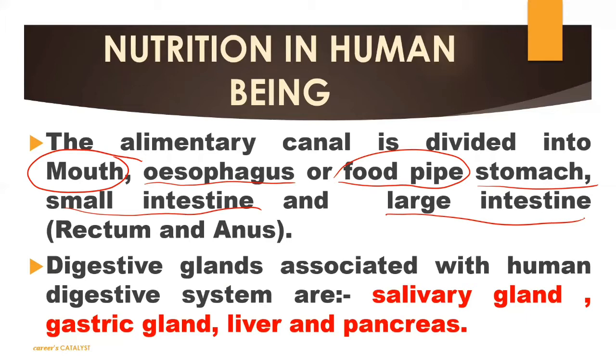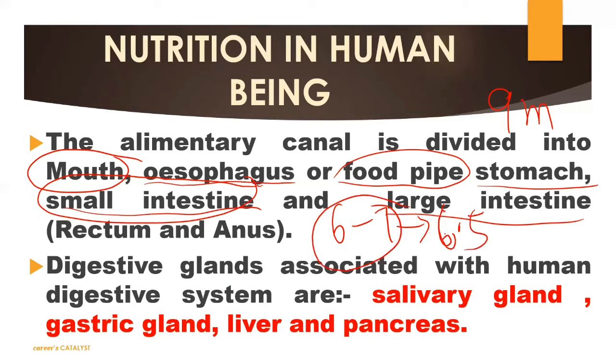But if we talk about the alimentary canal in detail, the whole alimentary canal is approximately 9 meter, as I told you earlier, and out of that the small intestine is approximately 6 to 7 meter long. You can say approximately 6.5. In a normal adult human being, the length of the small intestine is 6.5 meter approx.